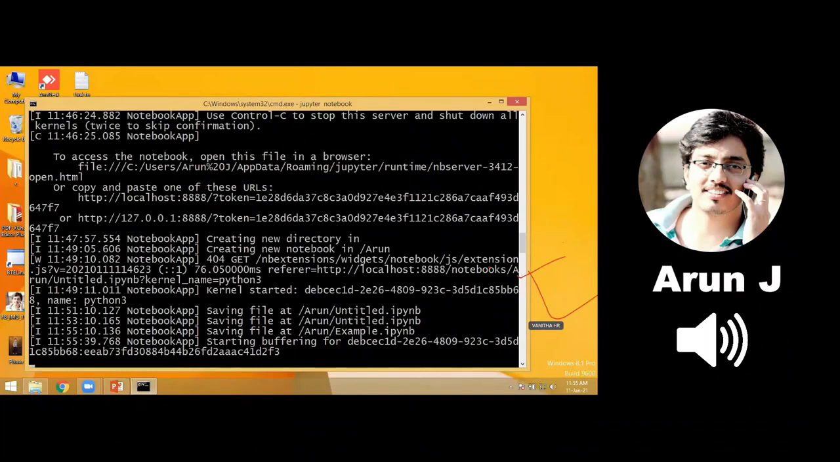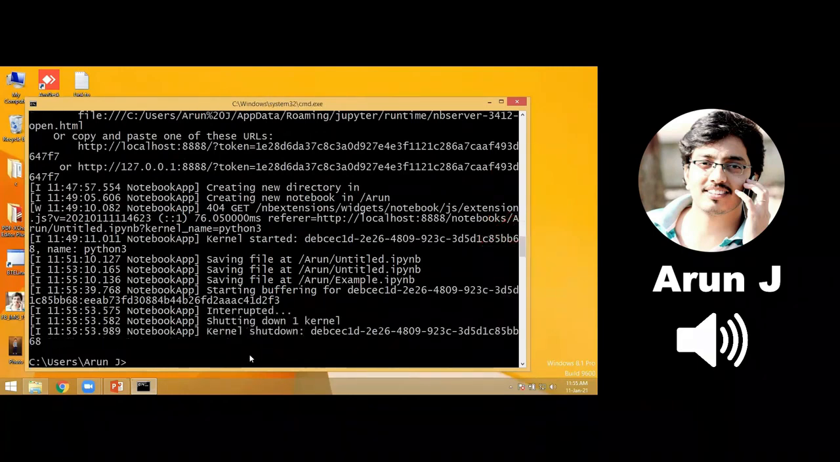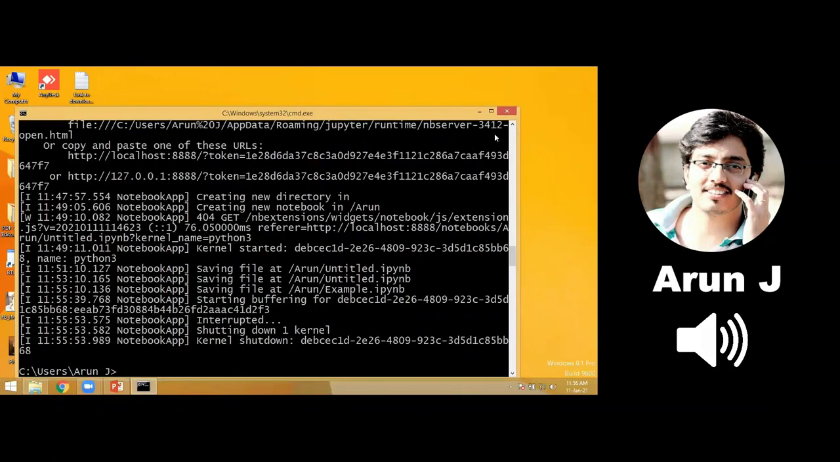The Python Jupyter notebook command that we gave needs to be closed properly. Every time we need to close this by pressing Control C. Control button along with C. Simultaneously we have to press Control C. Okay. So just I'm closing this.